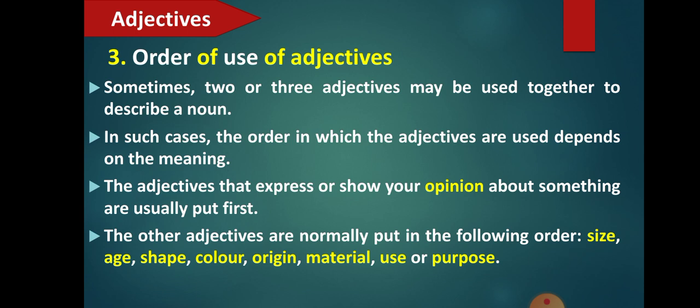For example, today is my fourth day in this school. Today is my first day in the school. So first here tells you about the position, position in order with respect to the number. Fine. Then you have adjectives of quantity also. For example, I ate some rice for lunch. So here rice is a noun and some tells you how much you have eaten, so that tells you about the quantity.